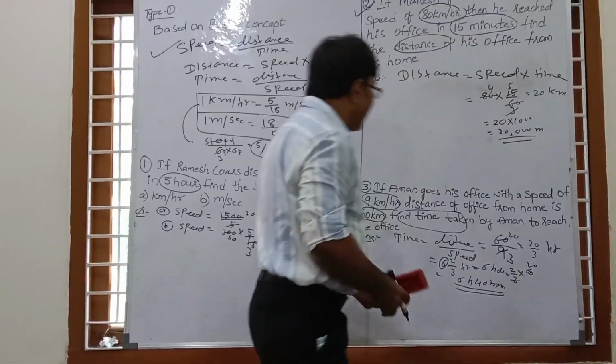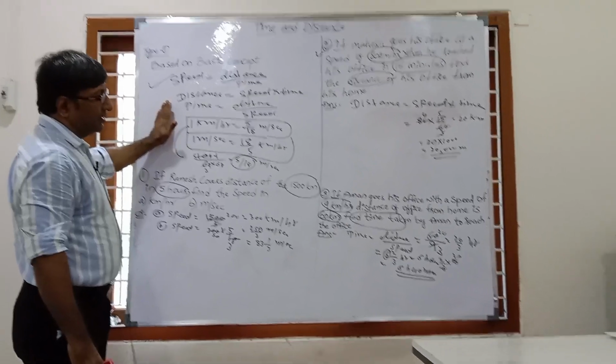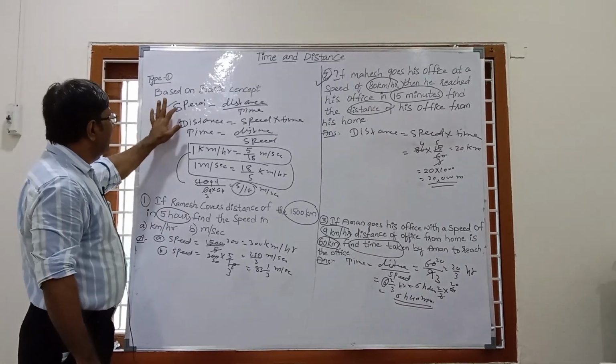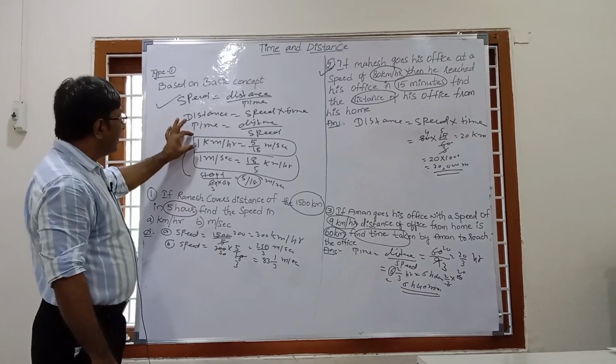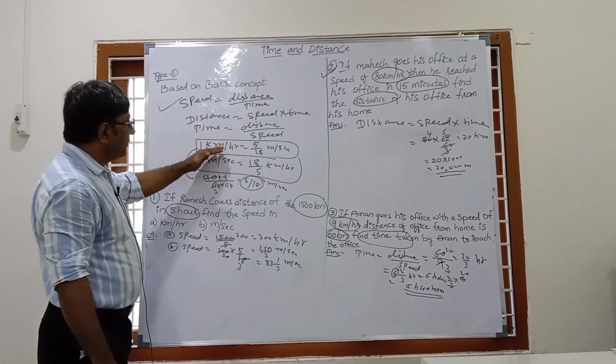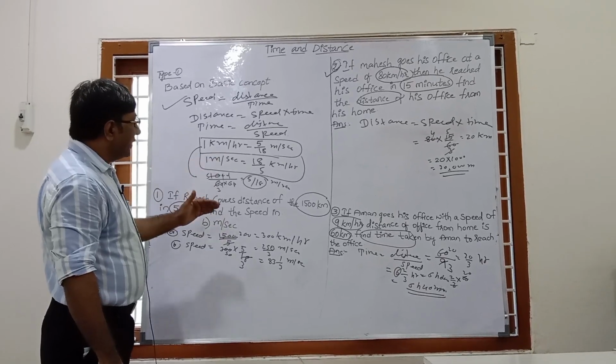So in this way we can solve any question with the help of this basic concept. This is the main formula: speed equal to distance by time, and this is the important concept that 1 kilometer per hour is 5 by 18 meter per second, and 1 meter per second is 18 by 5 kilometer per hour.